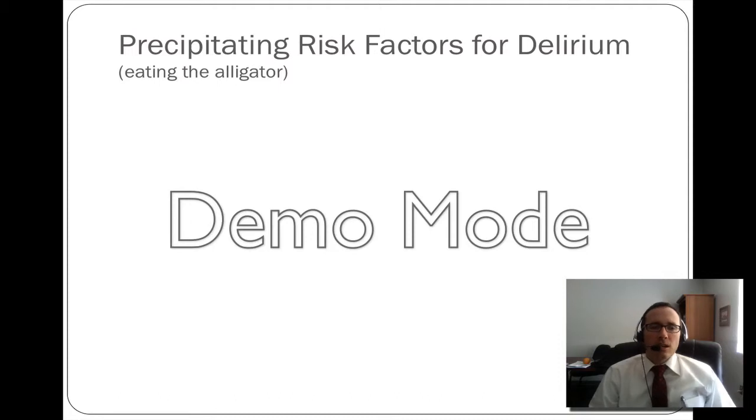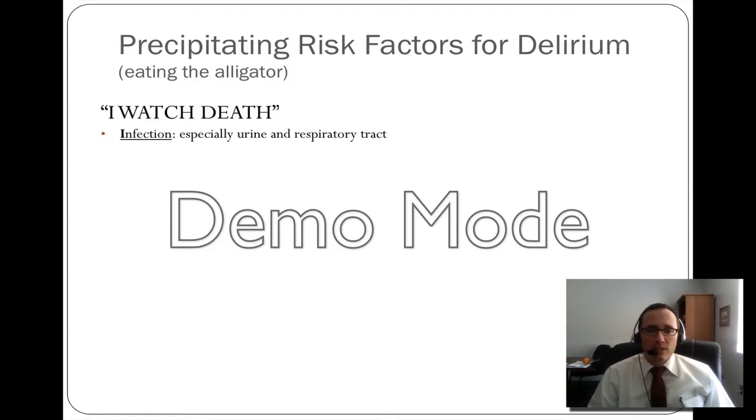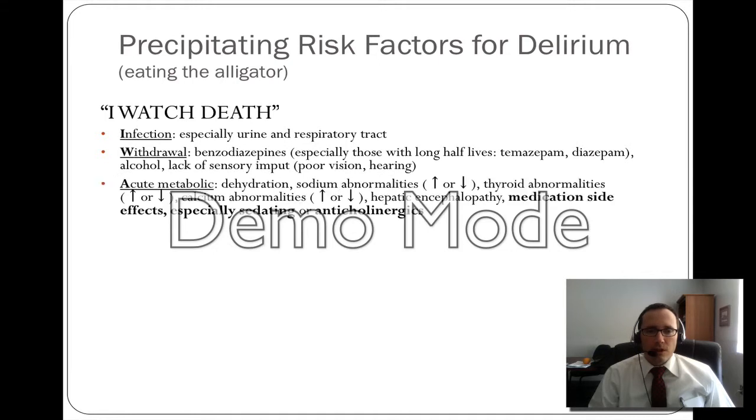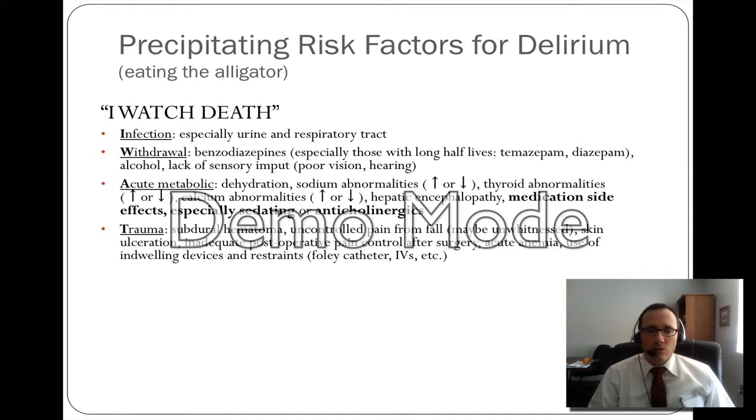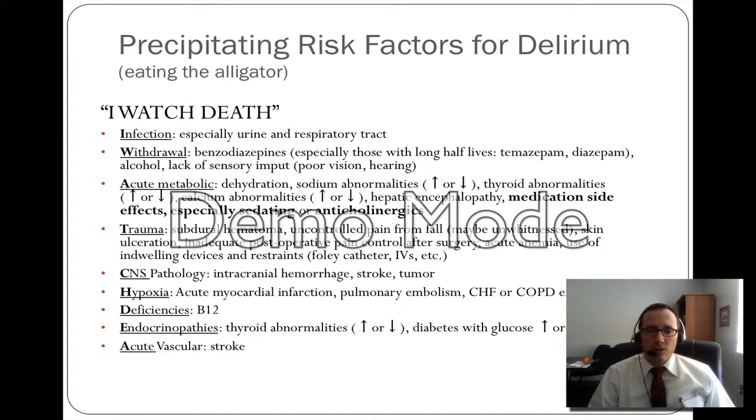Well, that's really eating the alligator that causes the snake to explode, or in the case of the example we're talking about, causes the older adult to get confused in the hospital. And this uses a well oft quoted mnemonic called I WATCH DEATH, which runs through infection, withdrawal, acute metabolic derangements, trauma, CNS pathology, hypoxia, deficiencies of B12, endocrinopathies, acute vascular injury, toxins, and heavy metals.